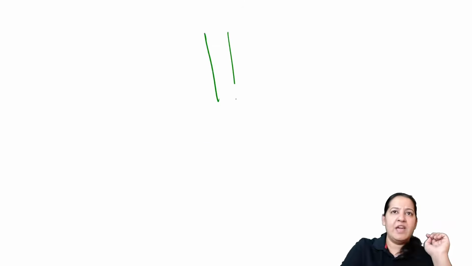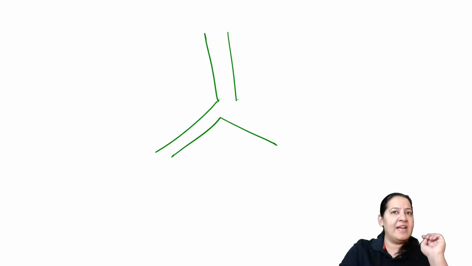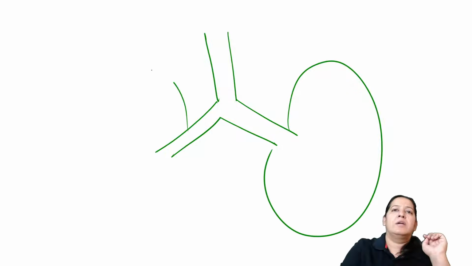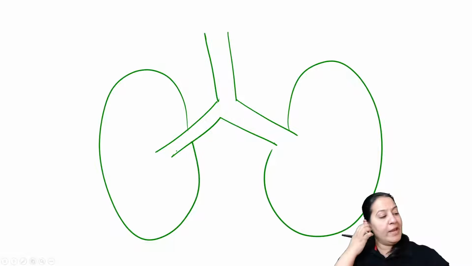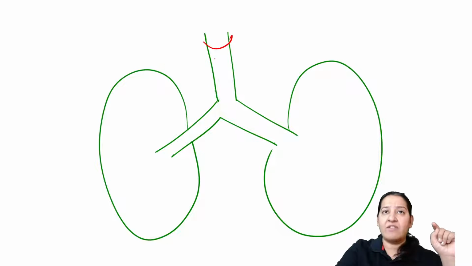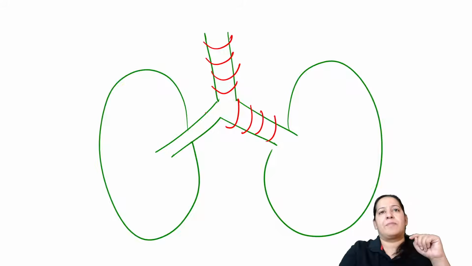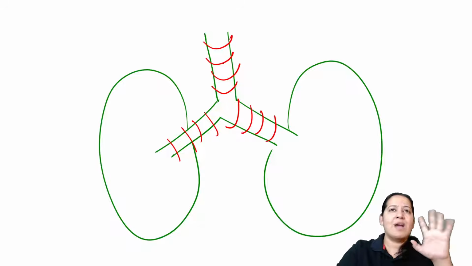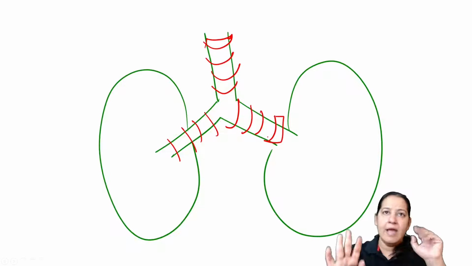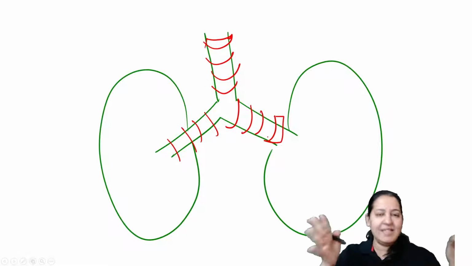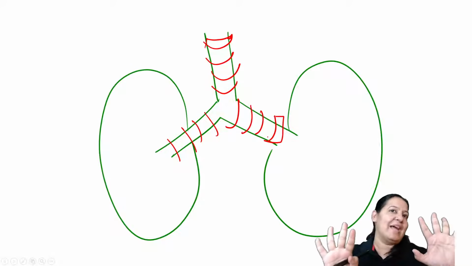Can you see this is the trachea? These are the 2 bronchi, right and left bronchi, and they are going into the lungs. These are the 2 lungs in a human. Now we know that the trachea and bronchi have cartilaginous rings. The semicircular, C-shaped cartilaginous rings are present here. Do you agree? So this cartilaginous ring is the normal finding of the trachea and the bronchi. So it is the normal site. They are usually present there. So that is their native site.